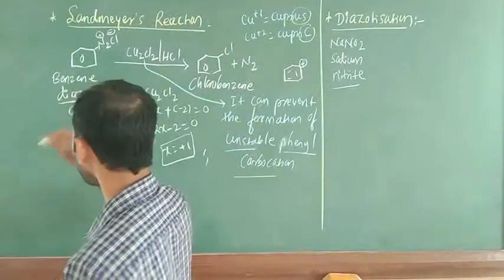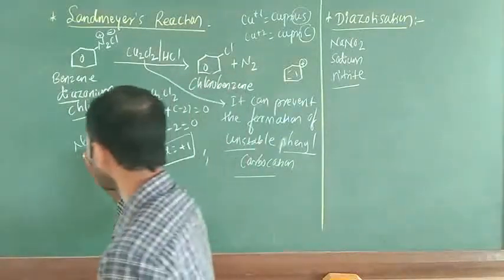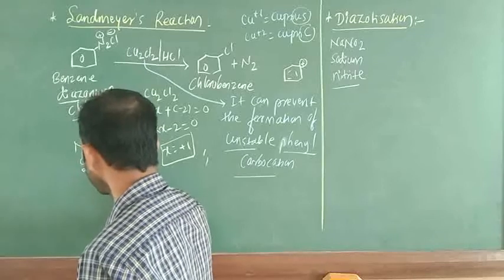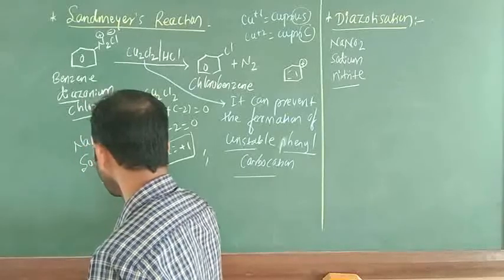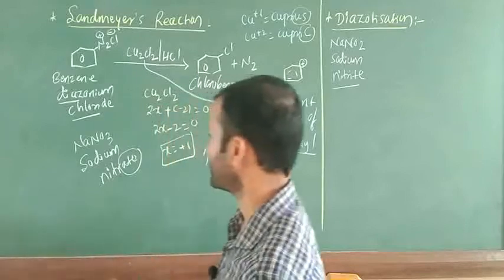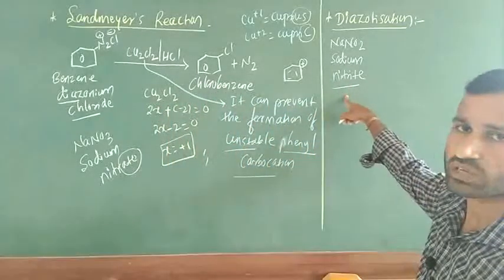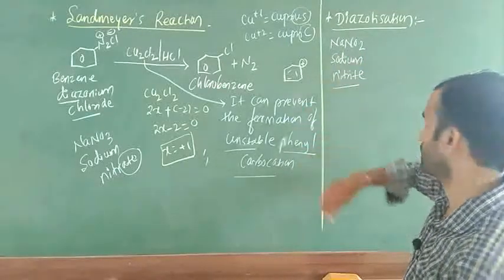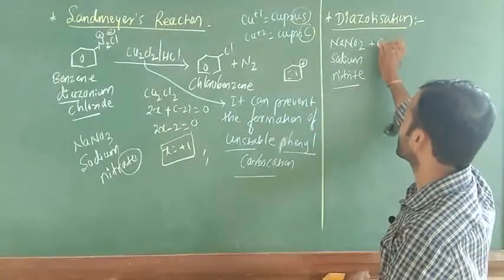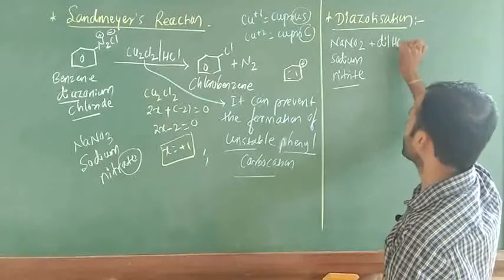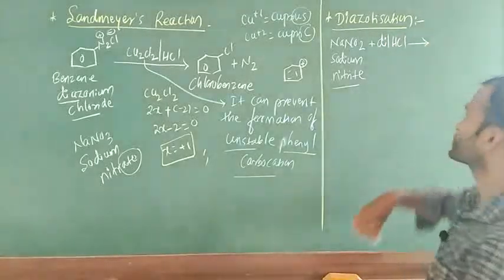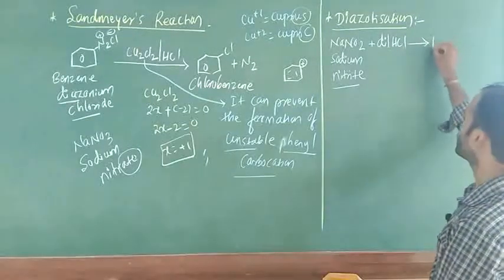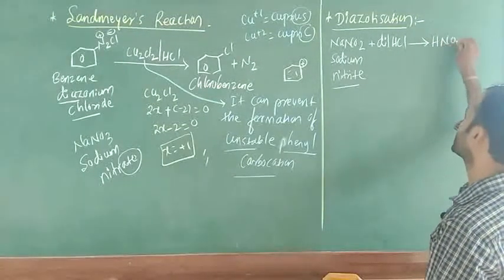If NaNO3 is there, what do we call it? Sodium nitrate, with -ate. And this is -ite, sodium nitrite, because of one less oxygen. This can react with dilute HCl. We take dilute HCl, and there is formation of an unstable product, that is HNO2. Important, bear in mind, HNO2.